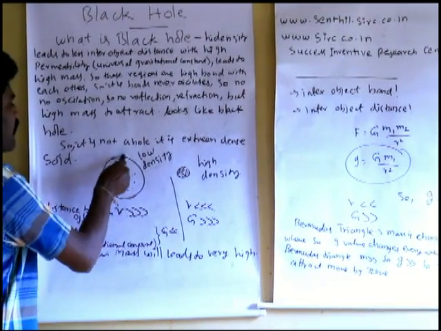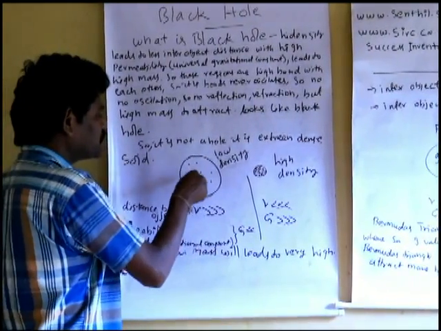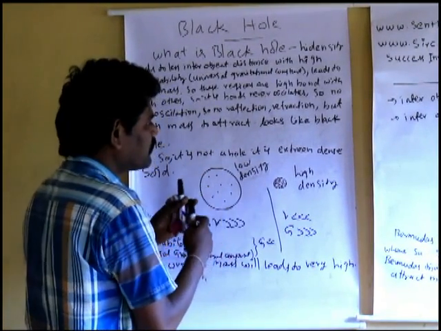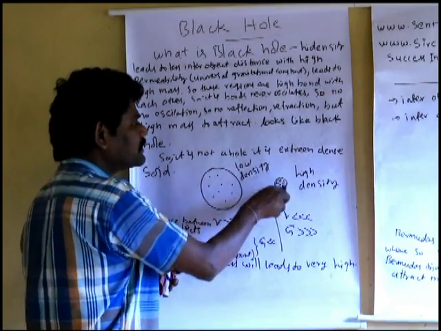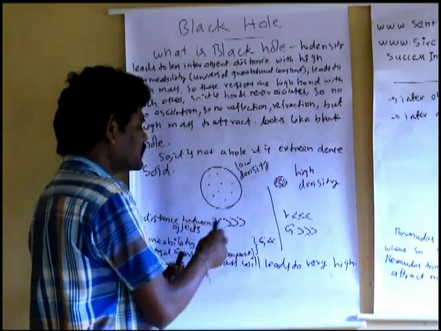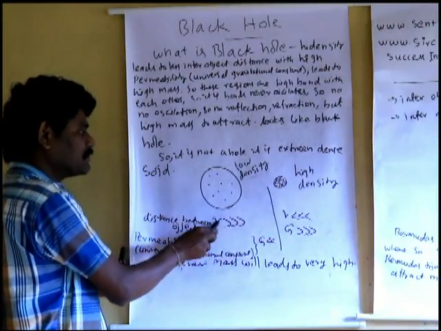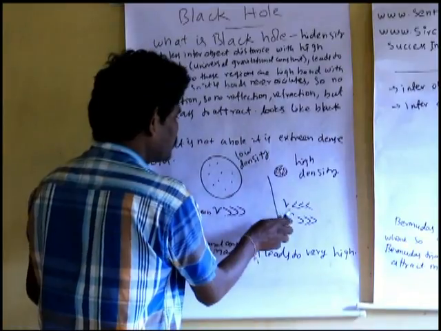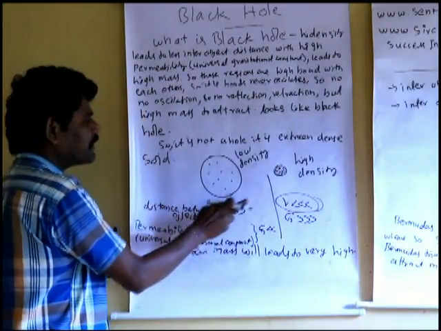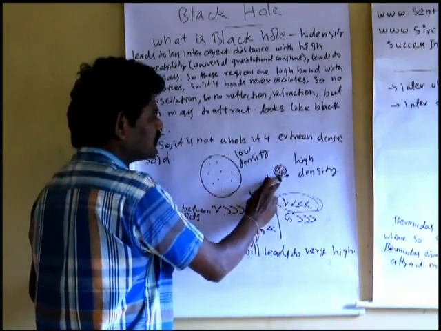For example, we have objects with a certain inter-object distance; this is a sparse one. Here the inter-object distance is extremely high, and when this same object is shrunk to a lesser area, it becomes a high density medium. So the density is high, because in those regions the distance between the objects, the inter-object distance R, is extremely less. Compared to here, the inter-object distance there is very less.